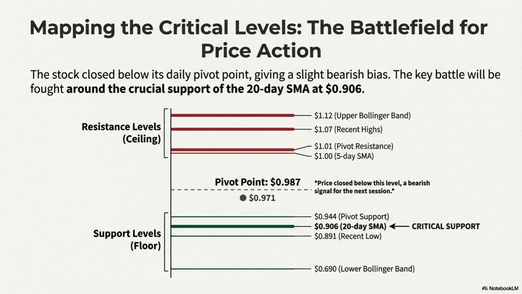Support 1, $0.944. The 20-day SMA at $0.906 provides key medium-term support. Below that, the recent low of $0.891 and the lower Bollinger Band at $0.690 are major support levels.